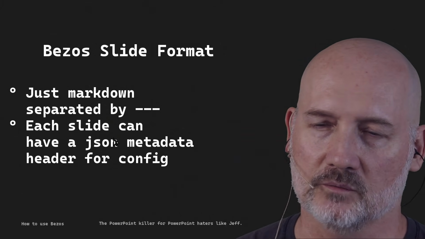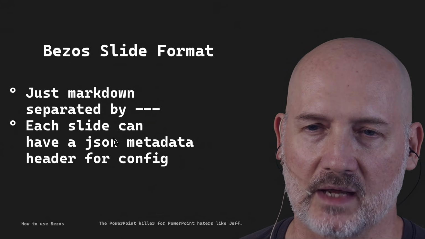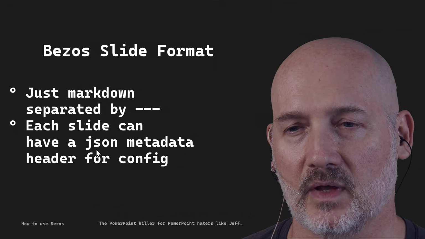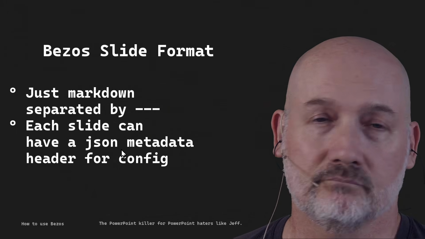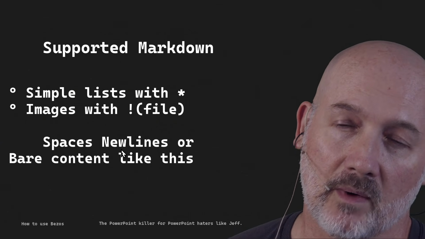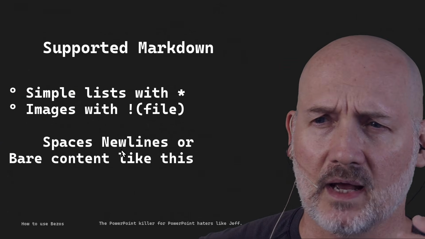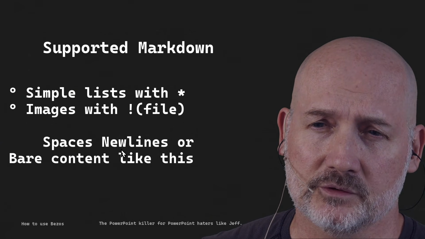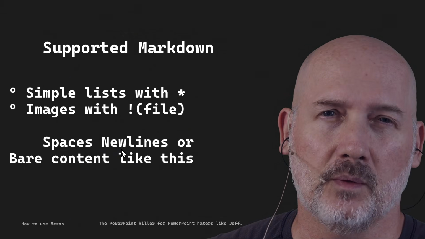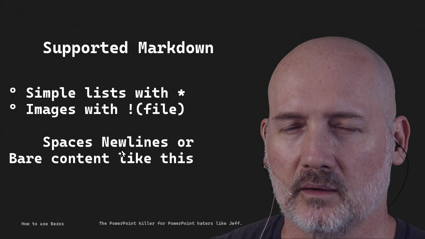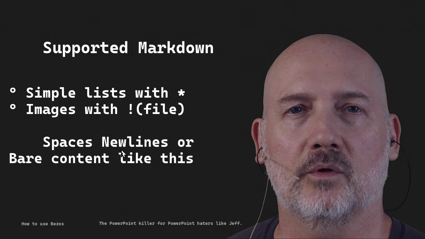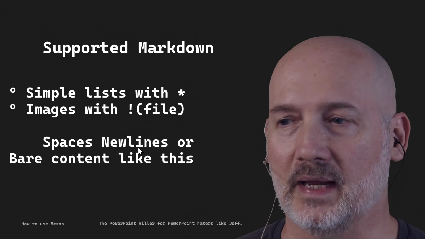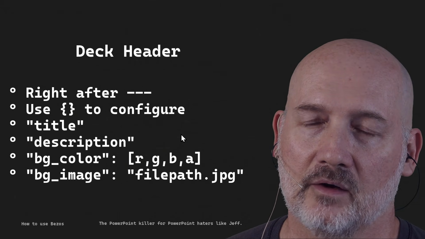Slides are simple Markdown separated by triple dashes. Each slide can have JSON metadata, very simple. Supported Markdown is pretty easy. You've got lists that start with bullet points. You can put just raw text. You can do images, and you can place images wherever you want. And also pound symbols for the titles. So very, very easy.